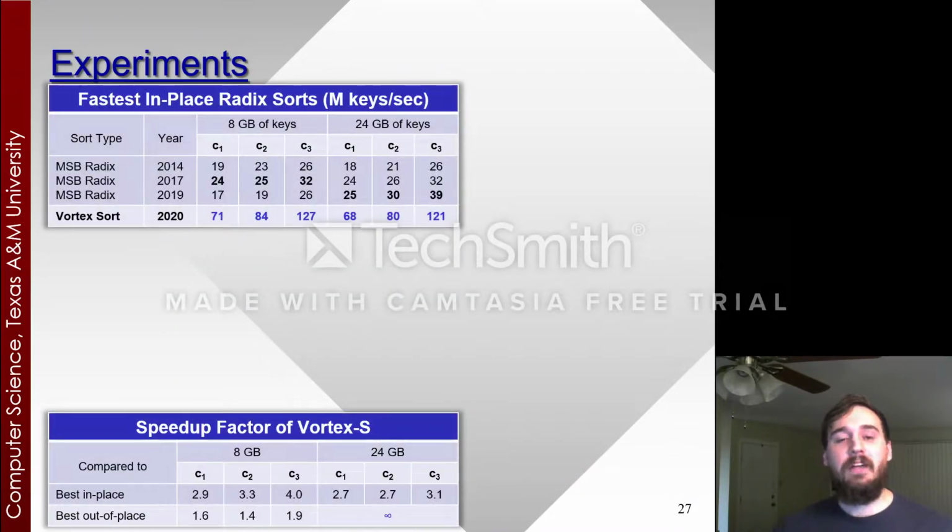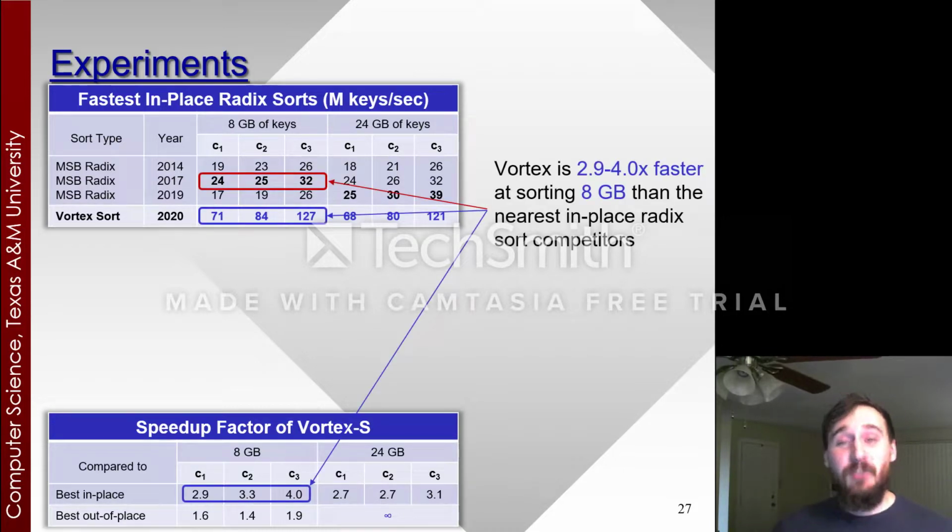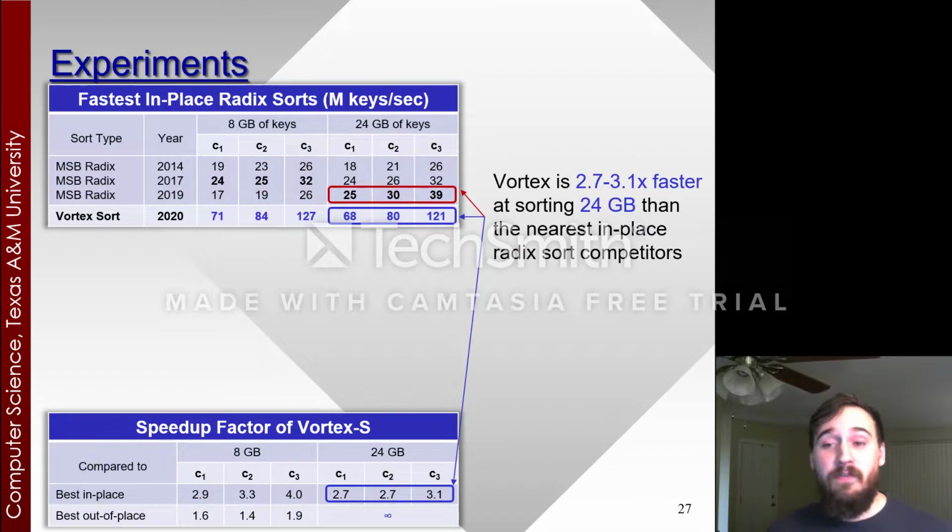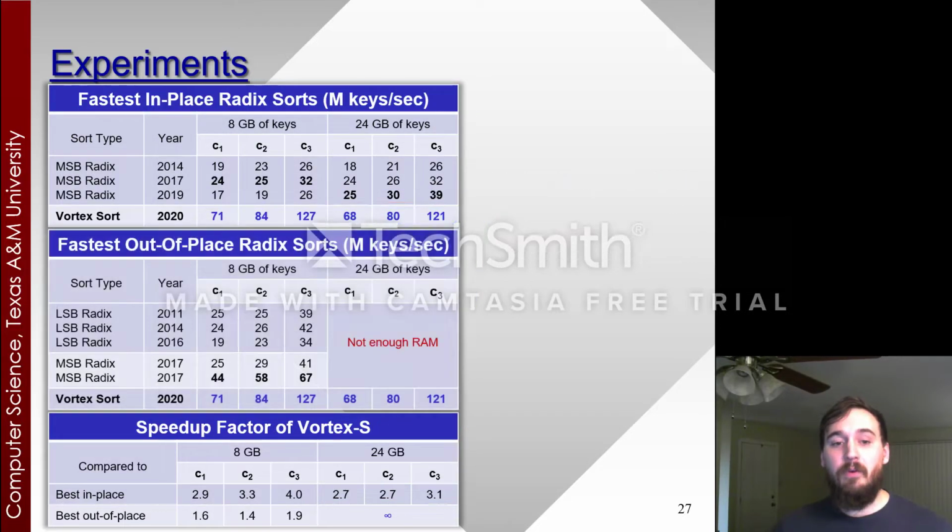So from here, we actually look at our radix sort performance, and what we found was that Vortex is actually 2.9 to 4 times faster at sorting 8 gigabytes than the nearest in-place radix sort competitors. Moving from there, at sorting 24 gigabytes, Vortex is still 2.7 to 3.1 times faster than the nearest in-place radix sort competitors.